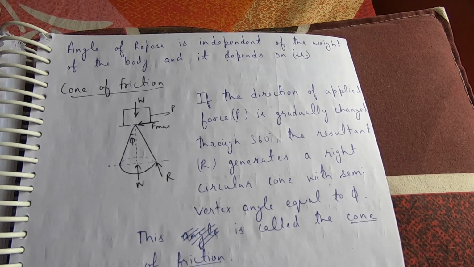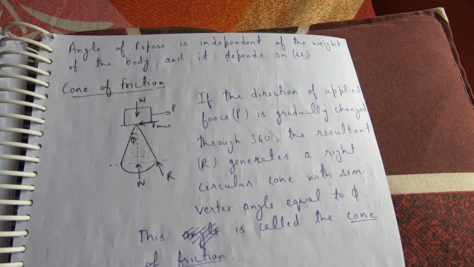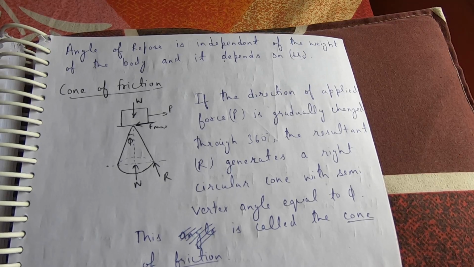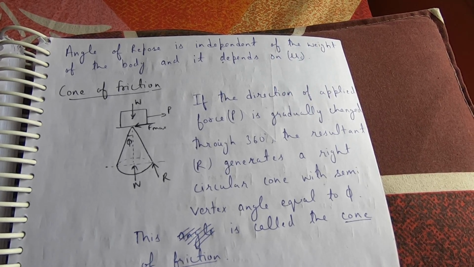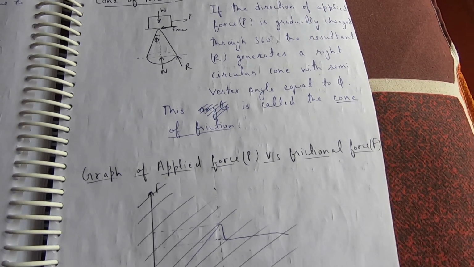Cone of friction: If the direction of applied force P is gradually changed through 360 degrees, the resultant R generates a right circular cone with semi-vertex angle equal to phi. This is called the cone of friction.